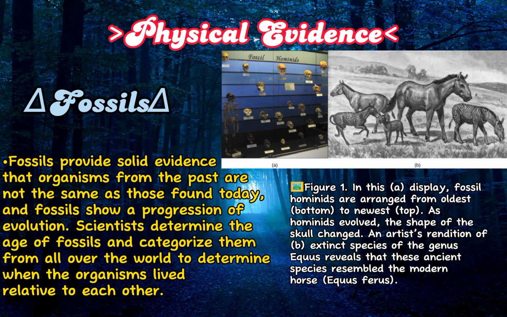Physical evidence. Fossils. Fossils provide solid evidence that organisms from the past are not the same as those found today, and fossils show a progress of evolution. Scientists determine the age of fossils and categorize them from all over the world to determine when the organism lived relative to each other.